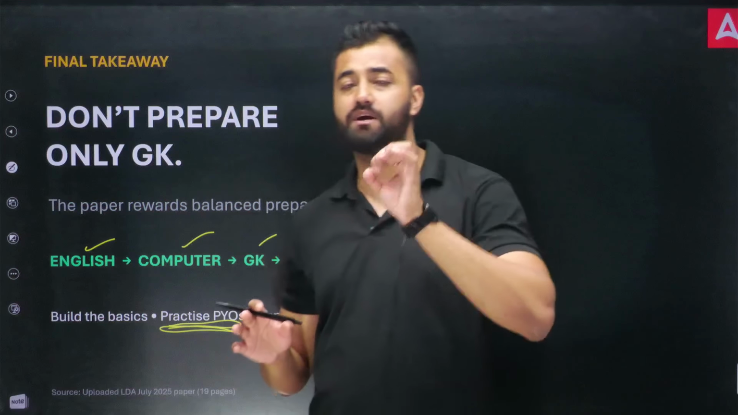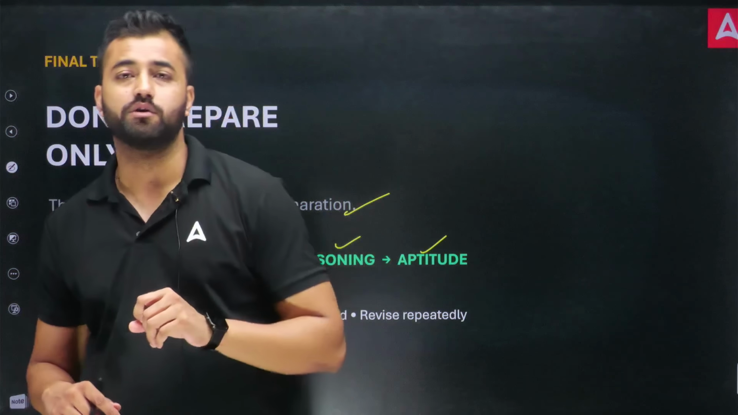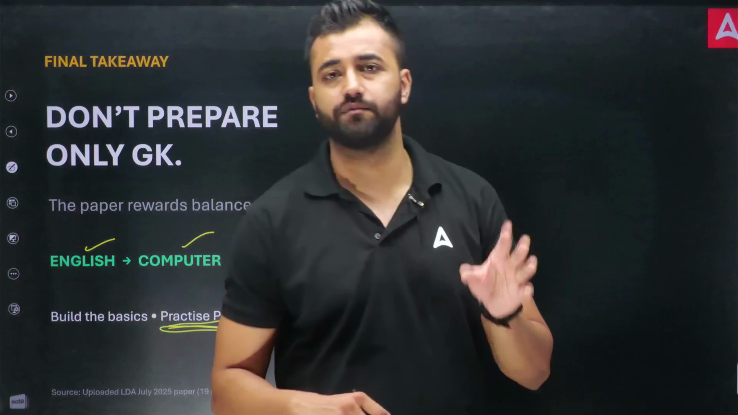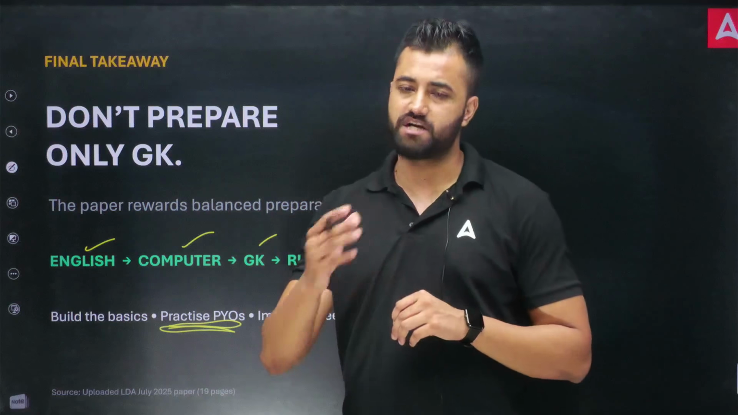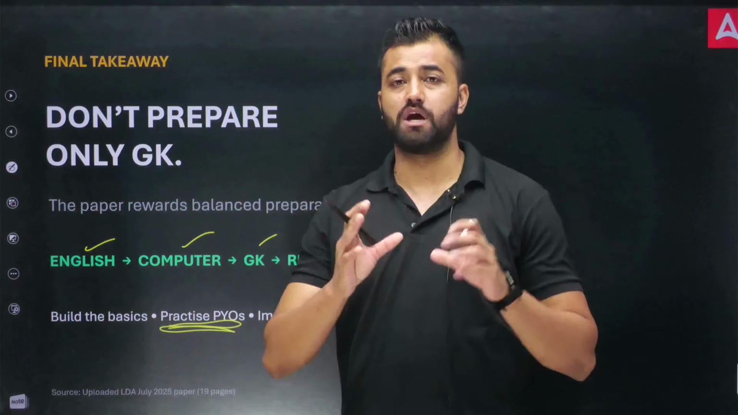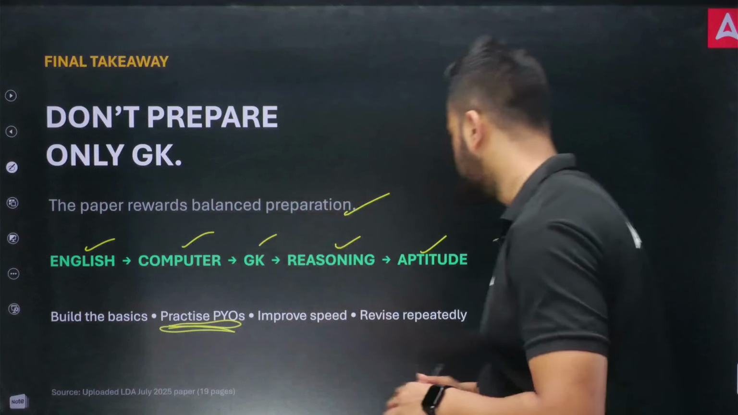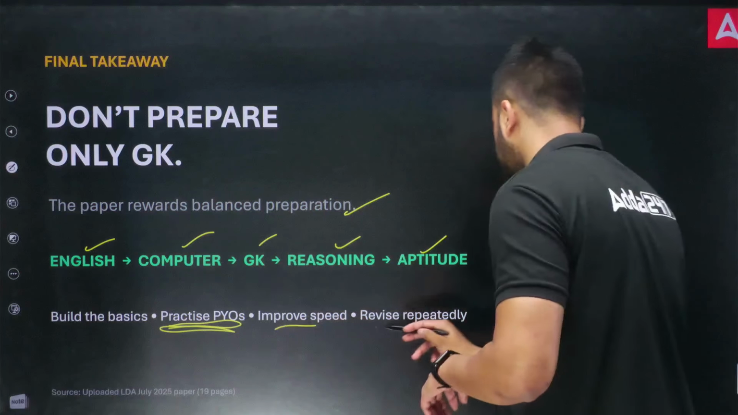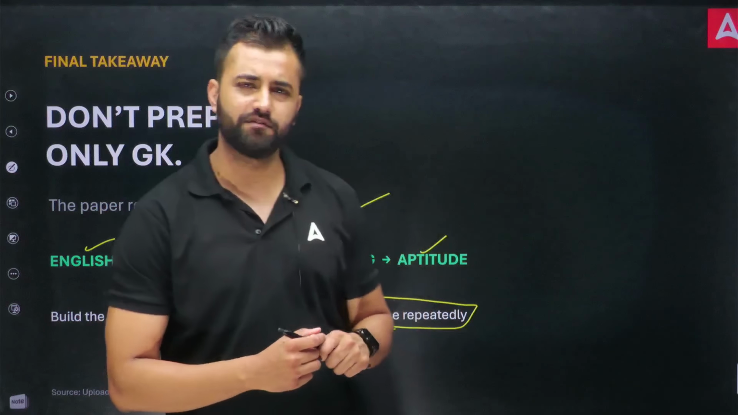And the good thing is that the Meghalaya government has given you the past 5 to 6 years of PYQ, which other state governments have not given. You can go and check. Many state governments lack previous year papers. They started providing them only now, so you have a good kick for yourself, right? So that's the thing. Also improve speed and revise repeatedly. Revision is very important.